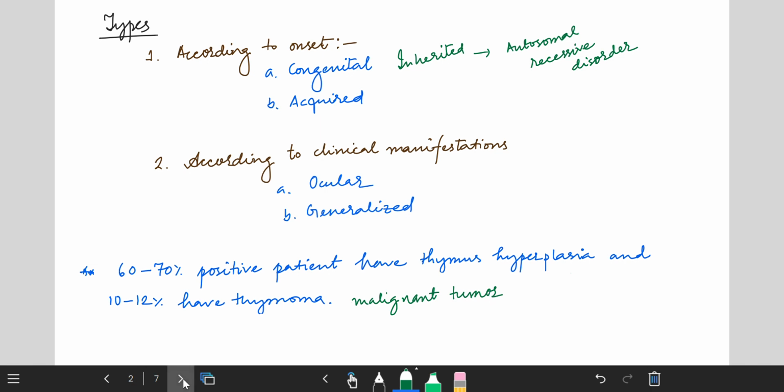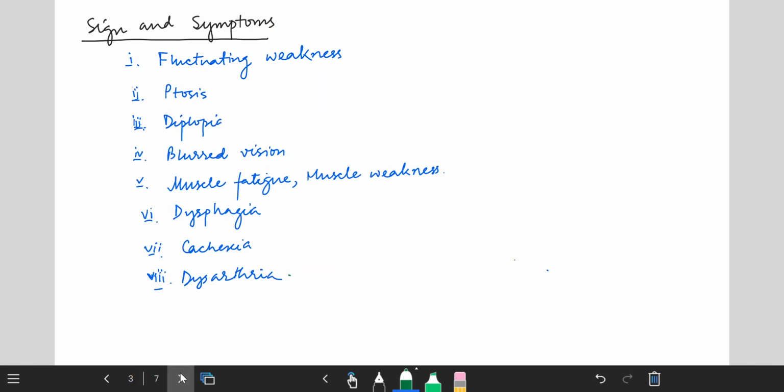Now coming to the next, what are the signs and symptoms? The first symptom is fluctuating weakness. When you do some workout, you will see weakness, then recovery, then weakness again, and it is more prominent in the afternoon. Second is ptosis, a drooping upper eyelid. Third is diplopia, meaning double vision. Fourth is blurred vision. Fifth is muscle fatigue and muscle weakness, but without any pain.